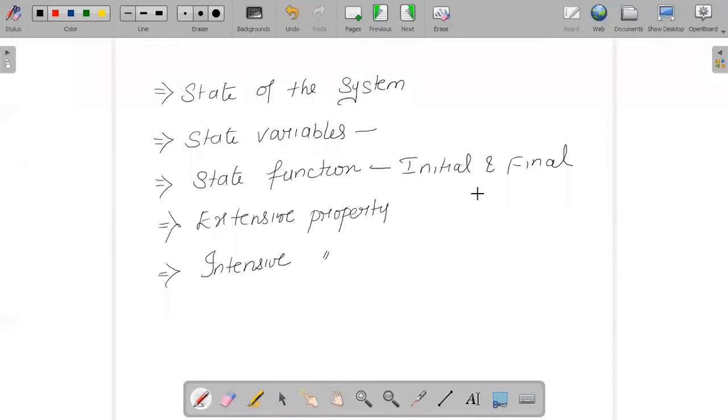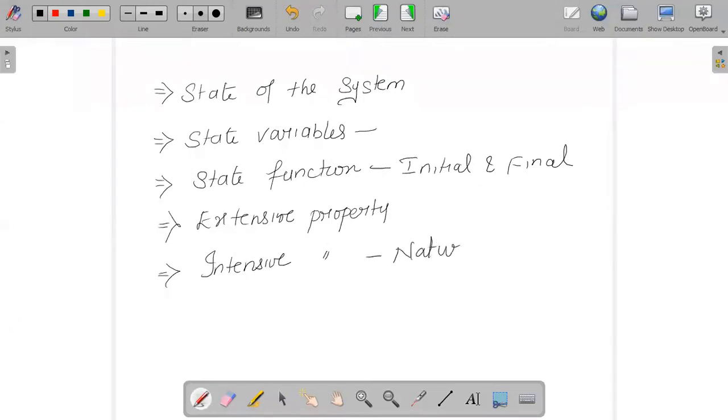In the same way, we have the intensive property. These are the properties that do not depend upon the quantity of matter contained in the system, but depend absolutely upon the nature of the substance.